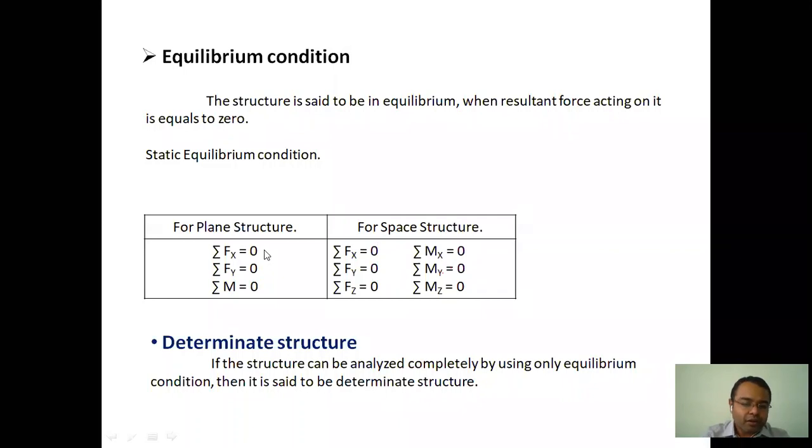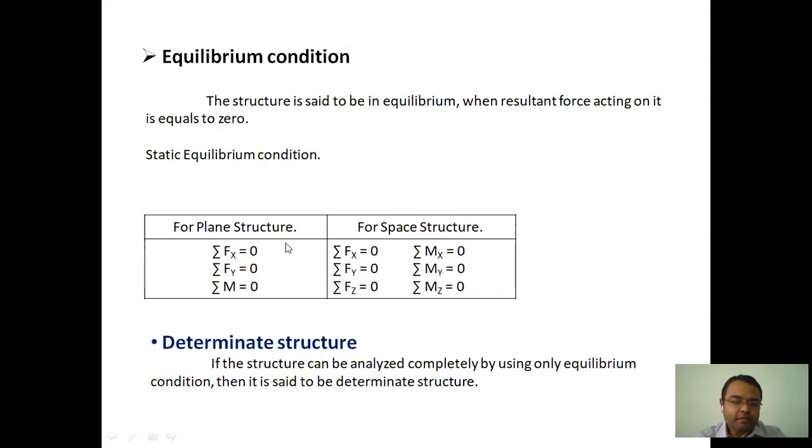Of course, we have gone through these equilibrium conditions in first year itself. And for analysis of a space structure, we have to go through these 6 equilibrium conditions.